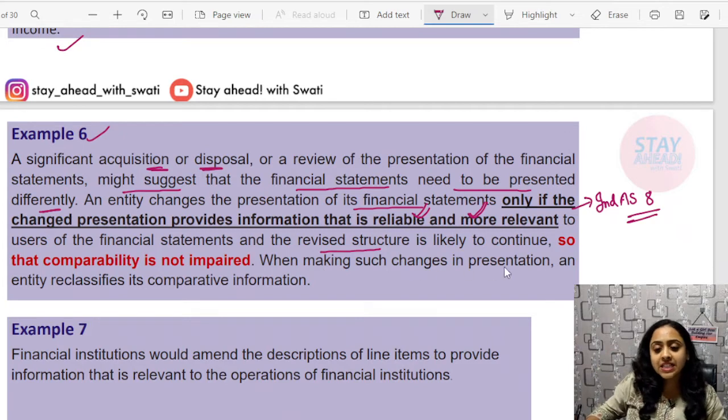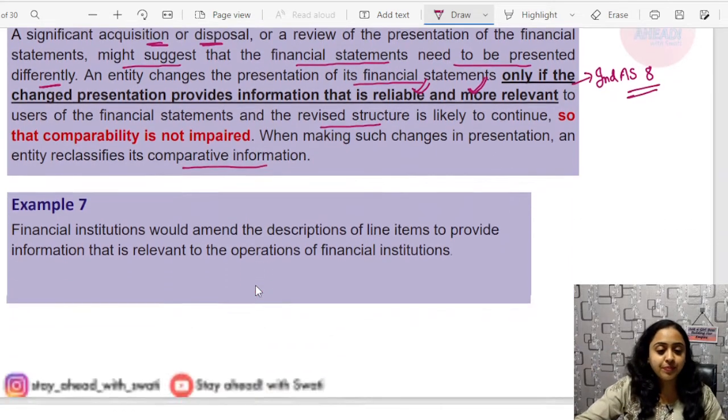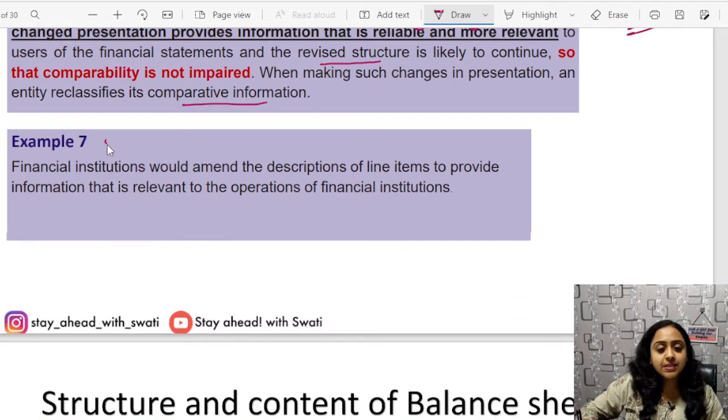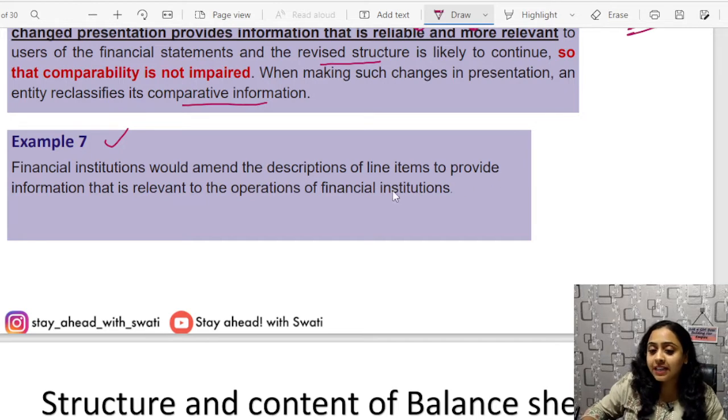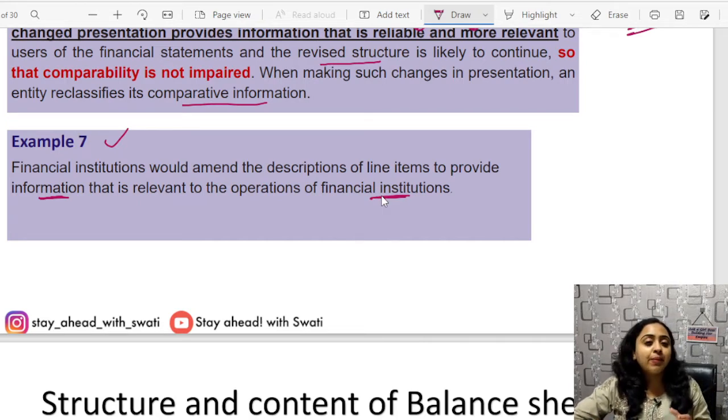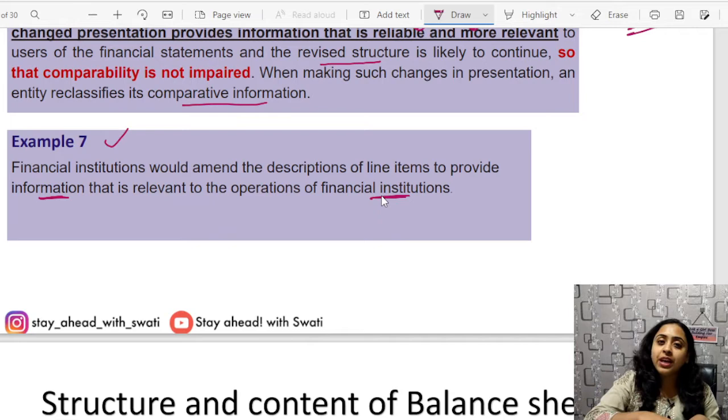When making such changes in presentation, an entity reclassifies its comparative information. Okay. Example number 7. Financial institutions would amend the description of line items to provide information that is relevant to the operations of financial institutions. What does it say? For example, any financial institution like NBFC is adopting Ind AS, then they have to apply Ind AS according to their own line items.